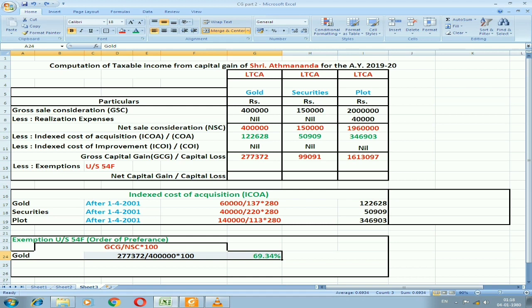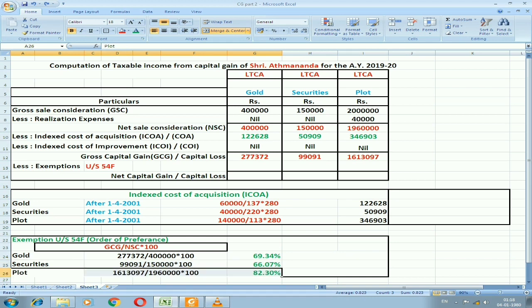I'll get 69.34%. For securities, gross capital gain is 99,091 rupees divided by net sale consideration is 1,50,000 into 100. I'll get the percentage of 66.07%. For plot, you can see the gross capital gain is 16,13,097 rupees divided by net sale consideration is 19,60,000 into 100. We will get 82.30%. You can easily say which preference I can give first.